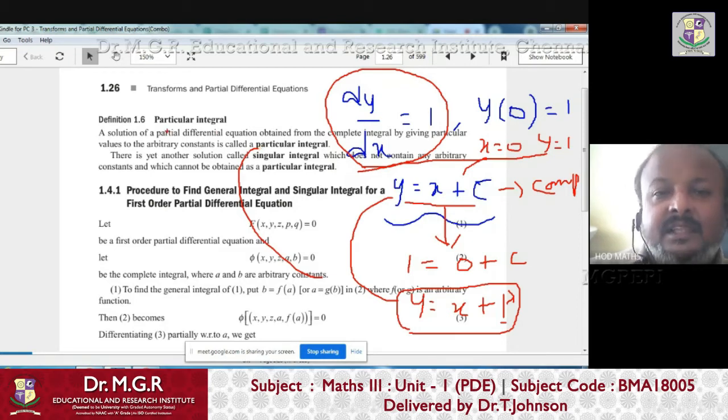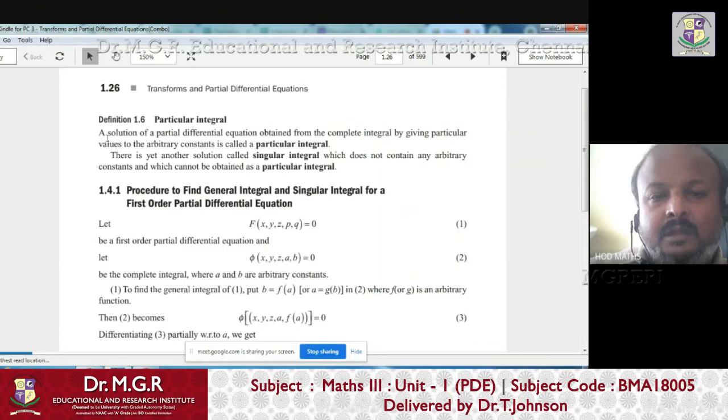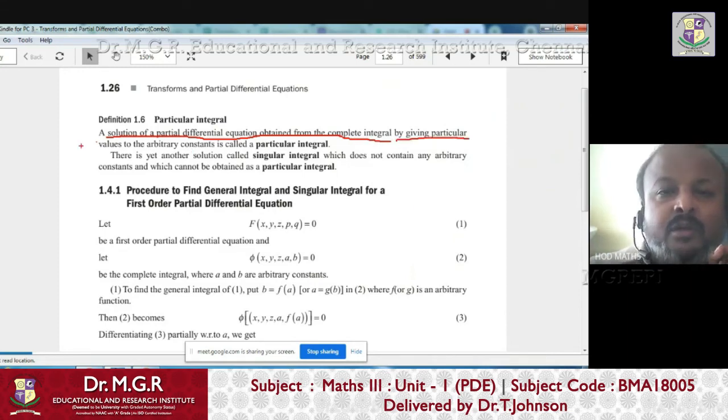That is given in the definition itself. You can see the definition. What is a particular integral? A solution of the PDE obtained from the complete integral. So first you have to find the complete solution. After finding the complete solution, giving particular values to the arbitrary constants is called the particular integral.